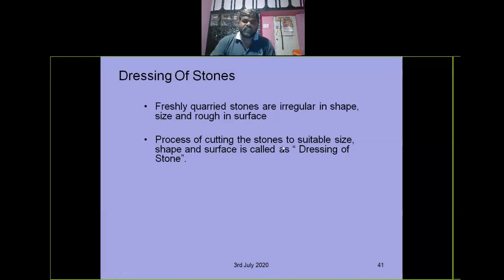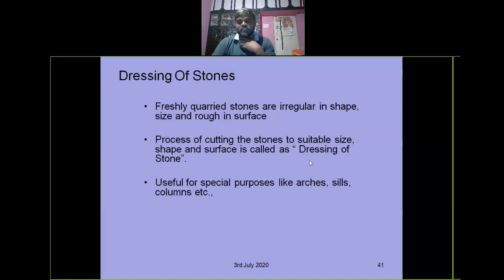Dressing is useful for special purposes like arches, sills, columns. Even for some pillars of religious places and temples we use dressing of stones, and in masonry also.